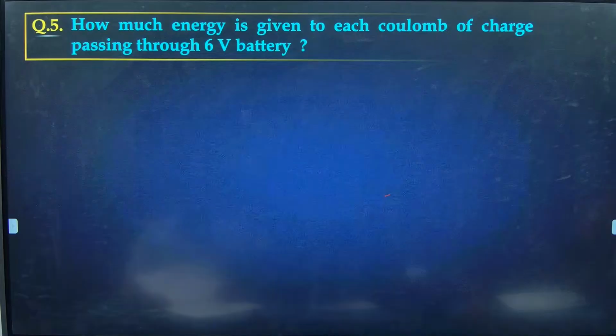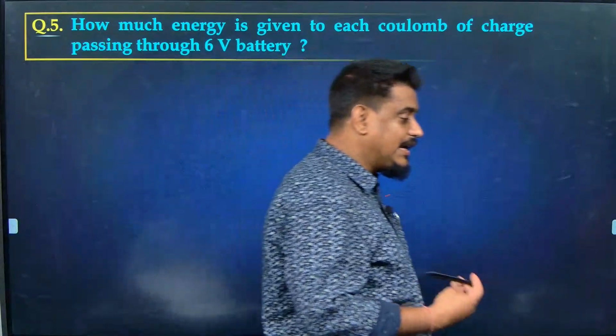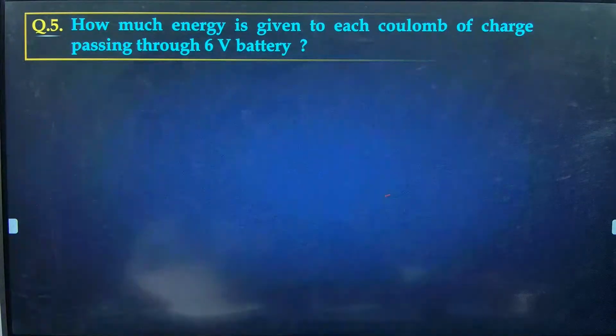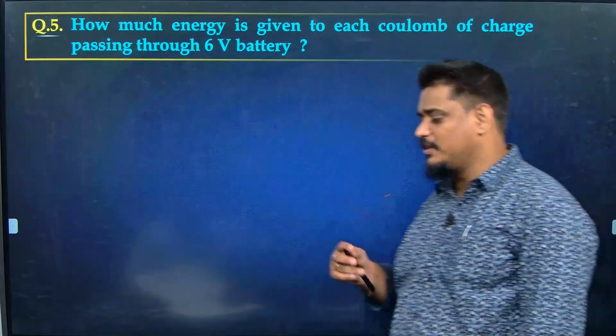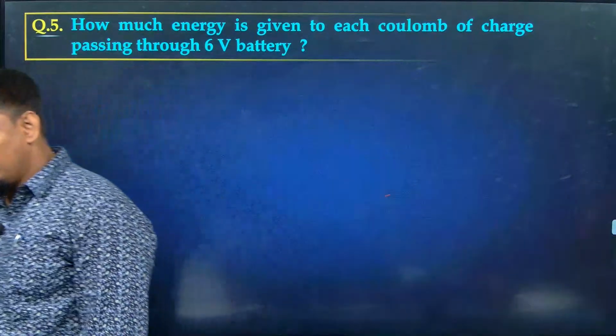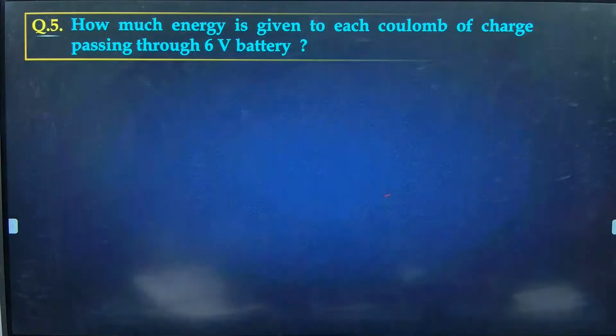I hope from 9th you know that work done is the same as energy. They both have the same unit, joules. In ninth, you have learnt about work, energy and power. Work is force times displacement, the unit is joule. Energy is capacity of doing work, that also has the same unit as joule.